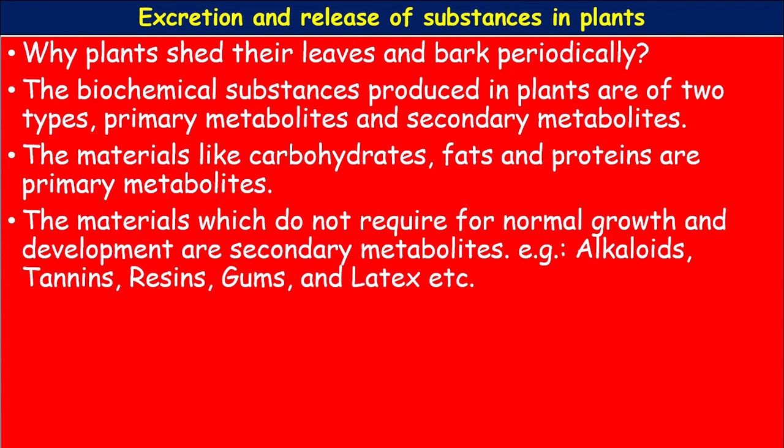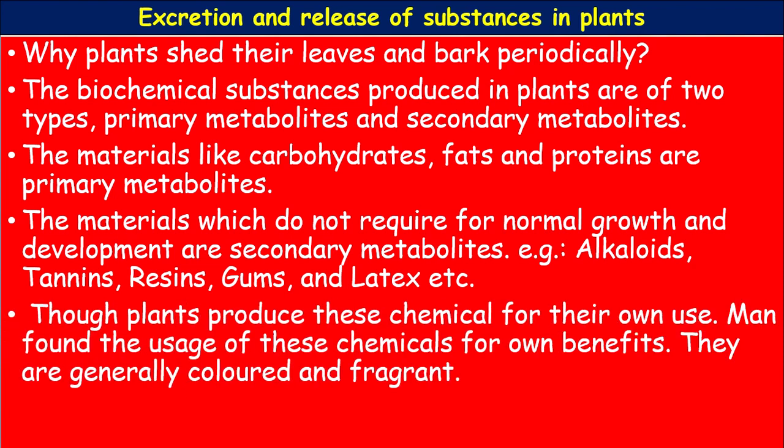The materials which are not required for normal growth and development are called secondary metabolites. Examples of secondary metabolites are alkaloids, tannins, resins, gums and latex. These are all secondary metabolites.